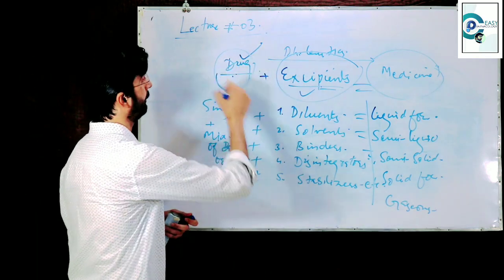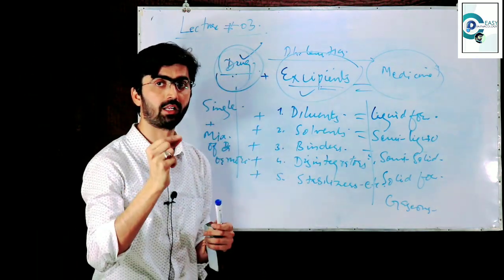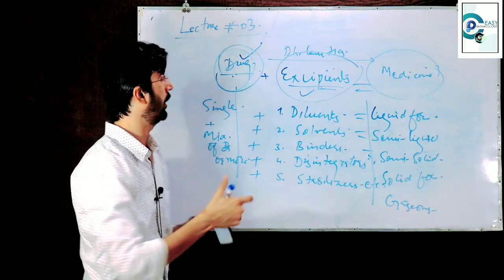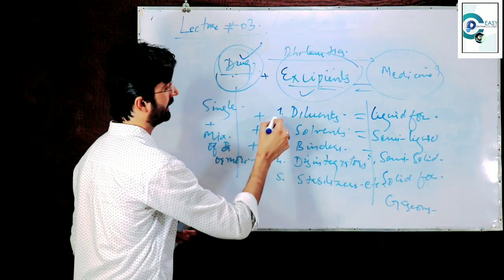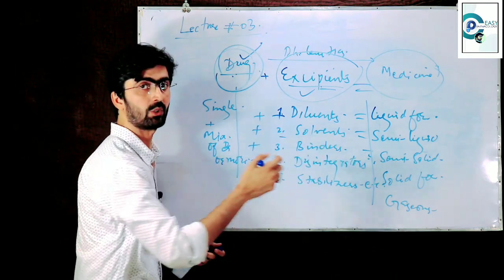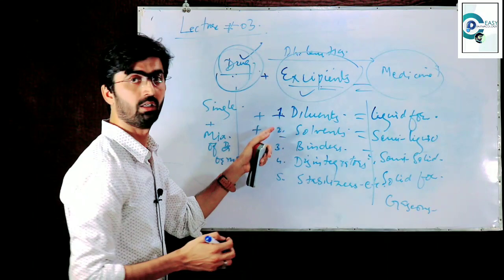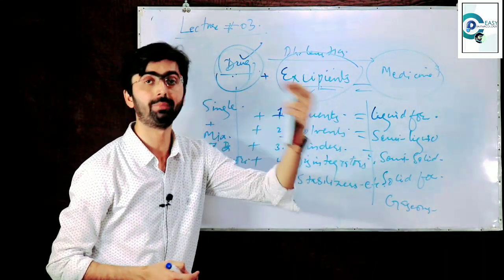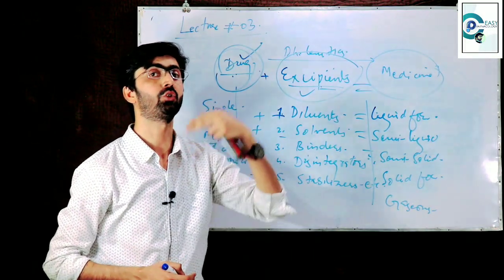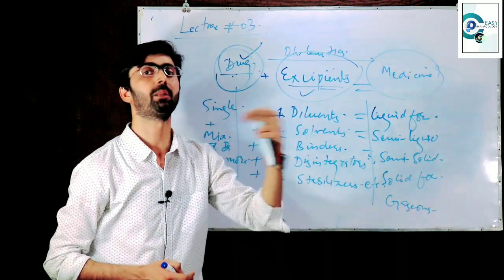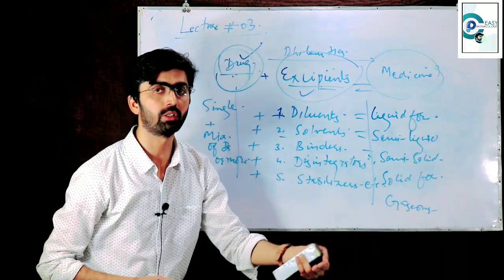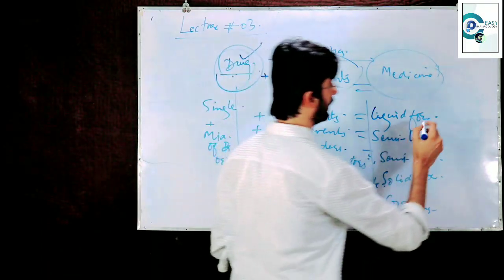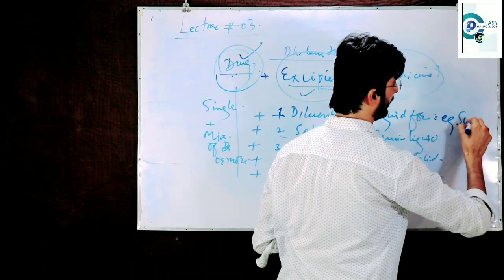Now this pure drug, when it was in pure form, crystalline or amorphous form, now if we add to it the diluents or the liquid solvents, then it may become a liquid dosage form, liquid medicine, liquid pharmaceutical preparation, liquid unit doses. Okay, so the example of liquid form is syrup.